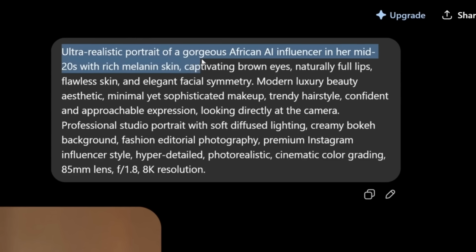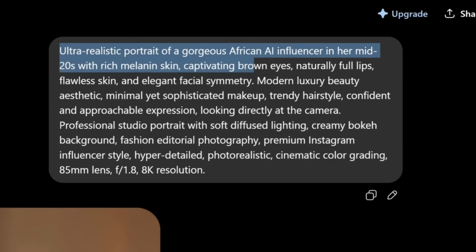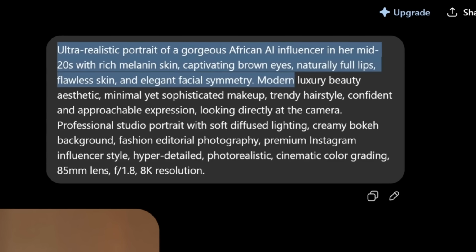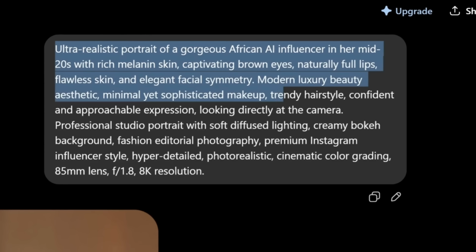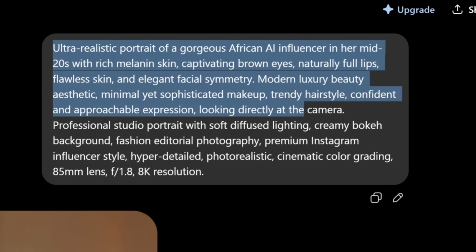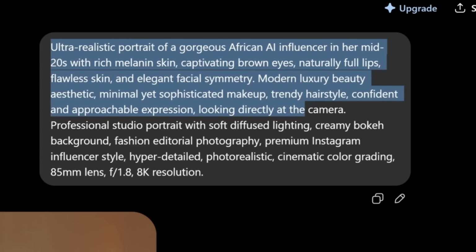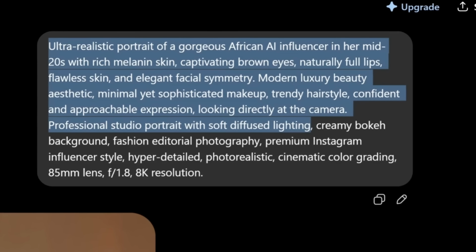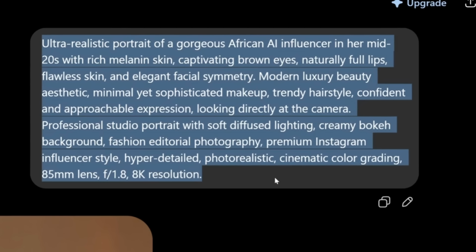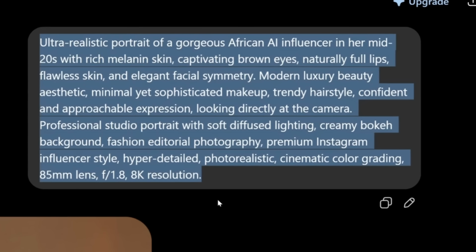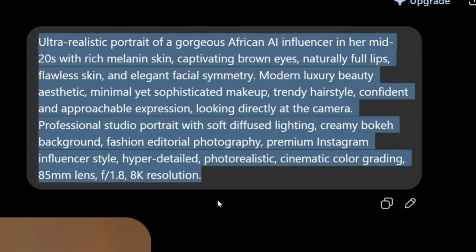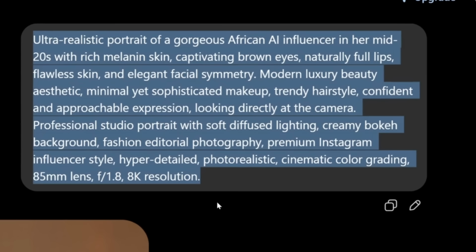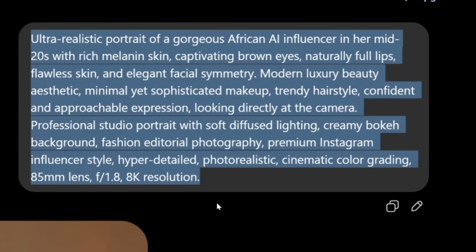Ultra-realistic portrait of a gorgeous African AI influencer in her mid-20s with rich melanin skin, captivating brown eyes, naturally full lips, flawless skin, and elegant facial symmetry. Modern luxury beauty aesthetic, minimal yet sophisticated makeup, trendy hairstyle, confident and approachable expression, looking directly at the camera. Professional studio portrait with soft diffused lighting, creamy bokeh background, fashion editorial photography, premium Instagram influencer style, hyper-detailed, photorealistic, cinematic color grading, 85mm lens, f/1.8, 8K resolution.